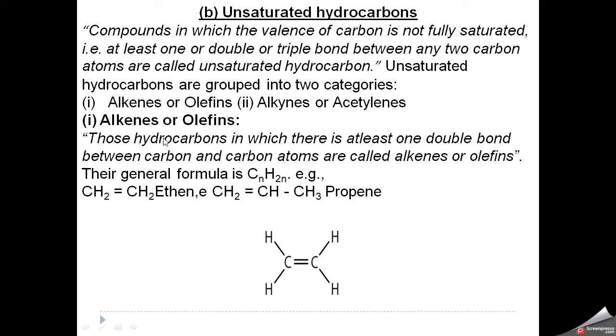Alkenes are those hydrocarbons in which there is at least one double bond between carbon atoms. And then we have alkynes or acetylenes. What are alkynes? They have at least one triple bond present between any two carbon atoms. The general formula for alkenes is CnH2n, and common examples are ethene and propene, and this is the structure of ethene.